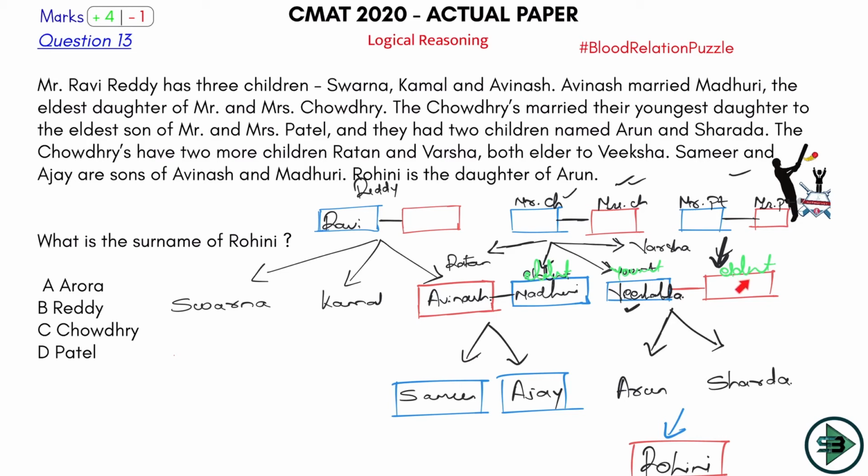Okay, so even Arun and Sharda will have a surname of Patel. So Rohini will also have surname of what? Patel. Right? Because Rohini is a daughter of Arun. So Arun would be married to someone. Okay, so that's what is being there. And Rohini is a daughter of Arun. And Arun is a son of Patel. Okay, so Rohini will get the surname of Patel. So that's option number D, Patel, is what I'll mark it here.